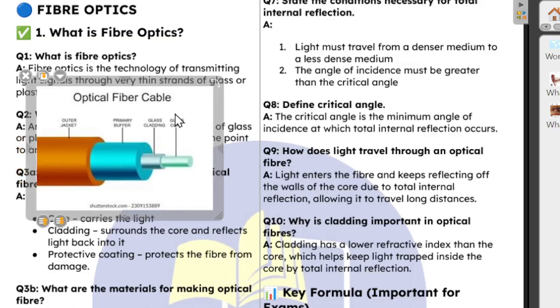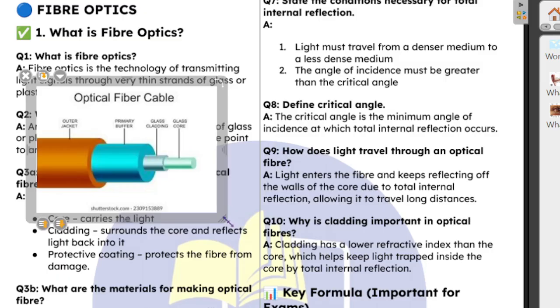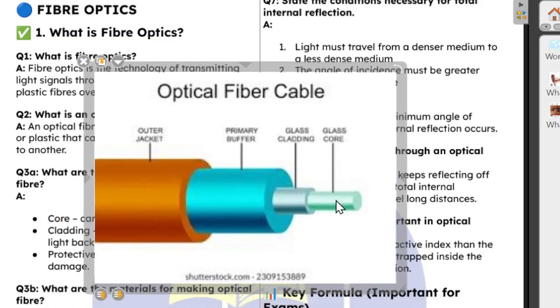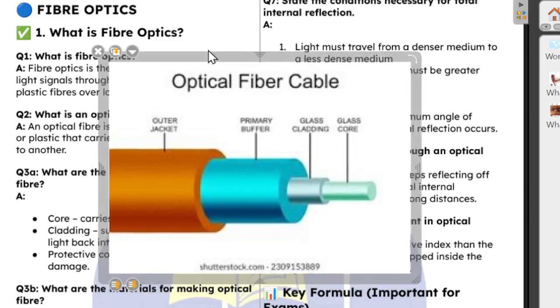You can see that the innermost component is the glass core. Then we have a glass cladding. Then we have a buffer. This buffer is a coating. Then sometimes we have another part that is not really part of the optical fiber itself, just an extra protective layer, which is the outer jacket.